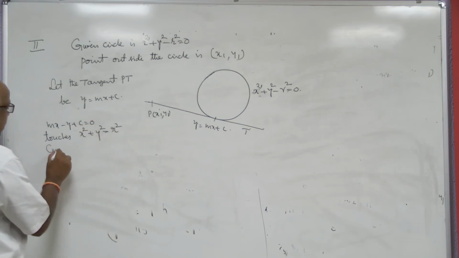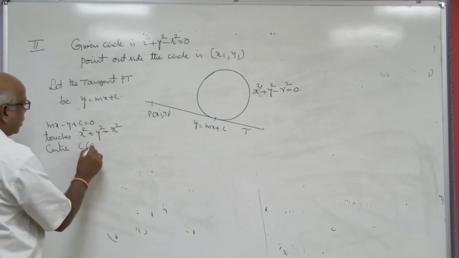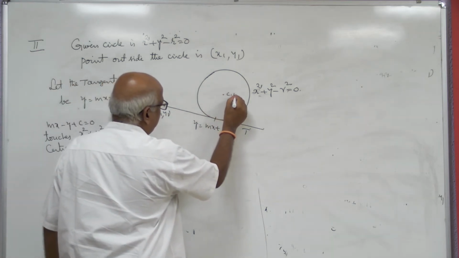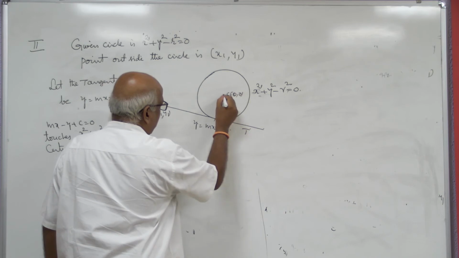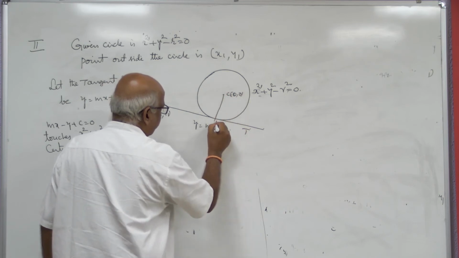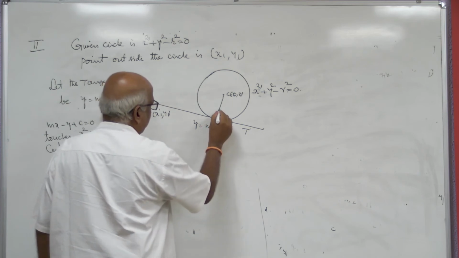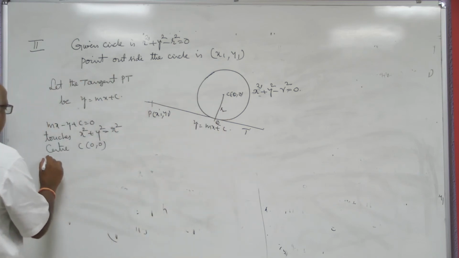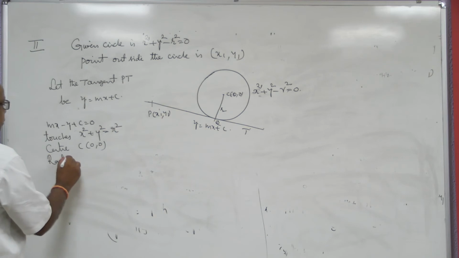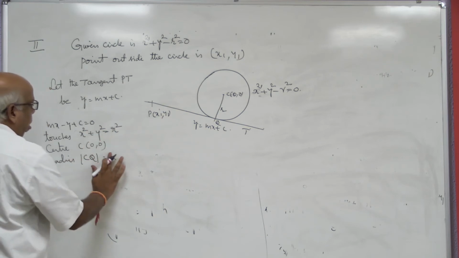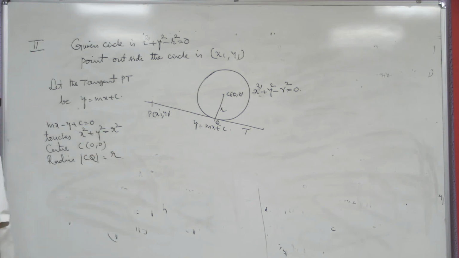What is the center? See, 0, 0. For this circle, the center coordinates are always 0, 0. What is the radius of the circle? Let us name it CP, or CQ. Radius CQ equal to small r.